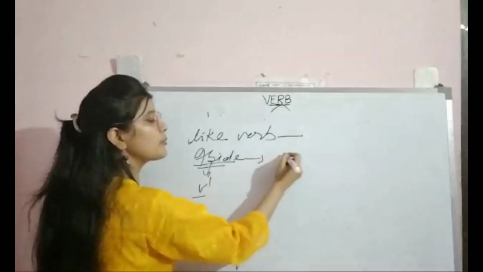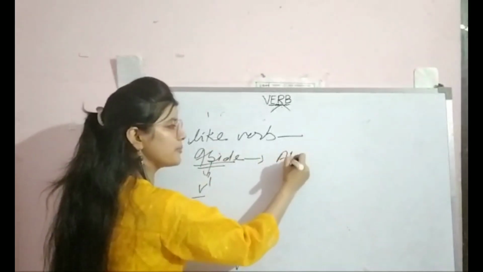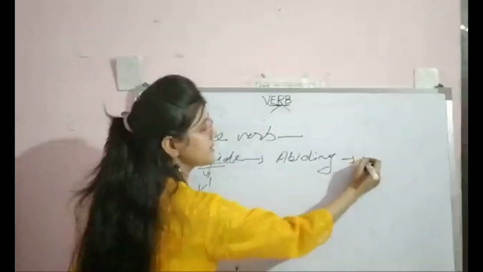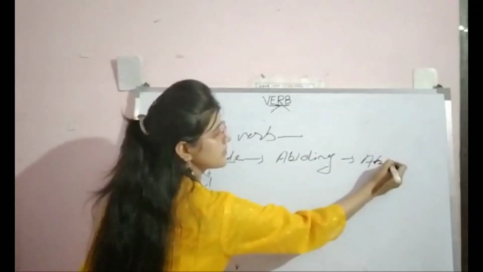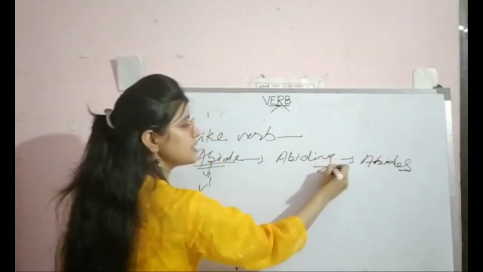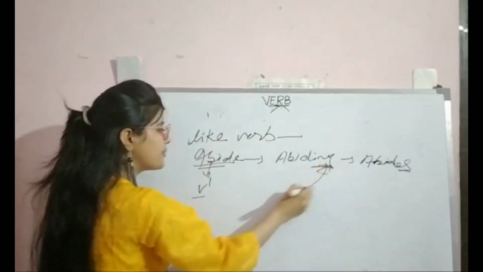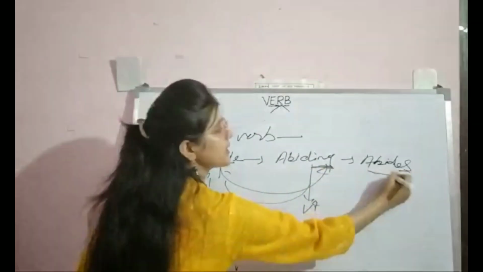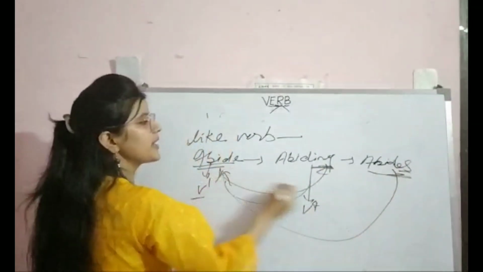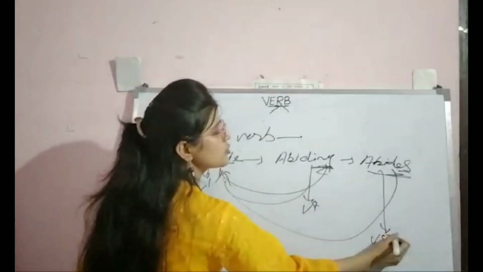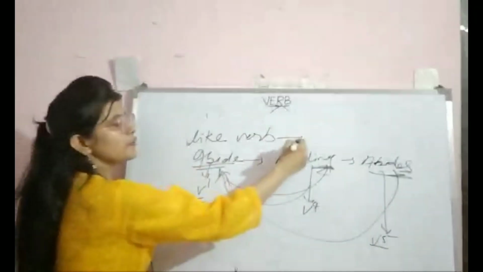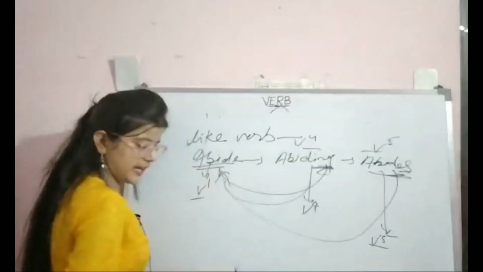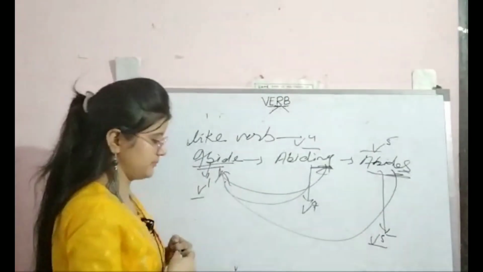The fourth form of abide is abiding, and the fifth form is abides. After putting ing on the base form, it becomes the fourth form. And after putting es with the base form, it becomes the fifth form. So you don't need to learn the fourth form and fifth form. Today I am giving you 10 verb forms and you have to learn them at home.